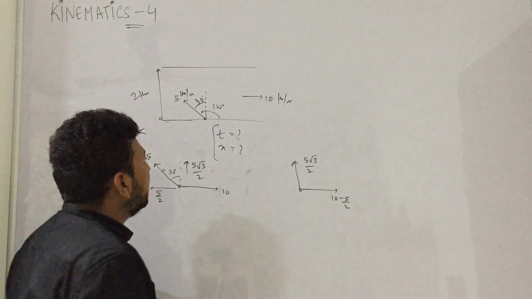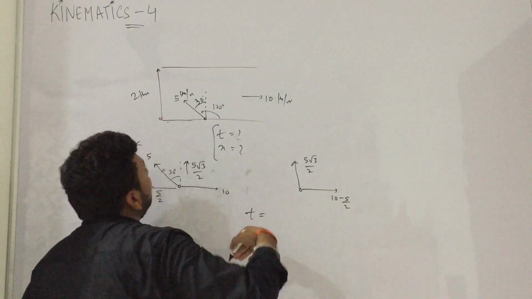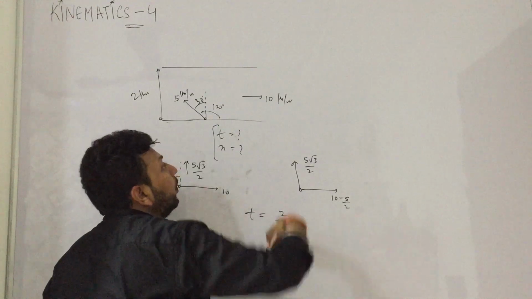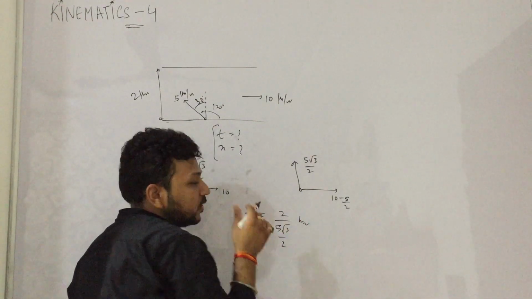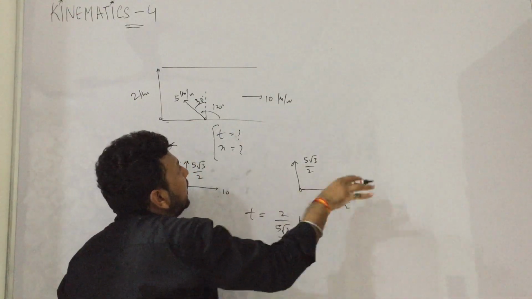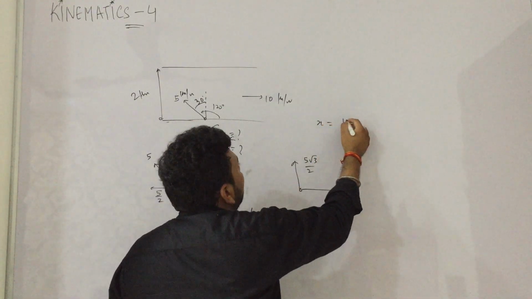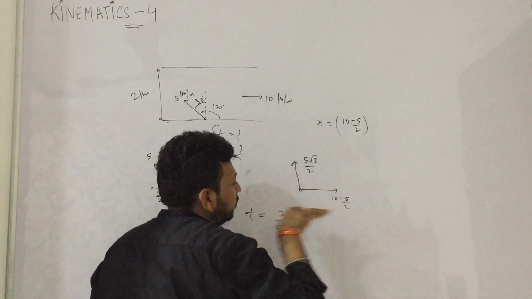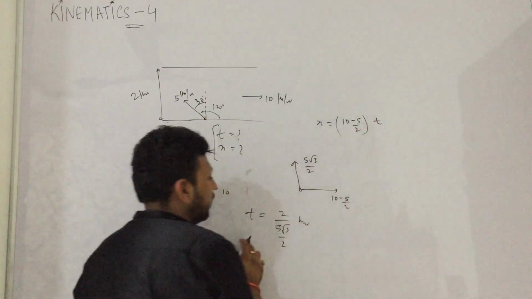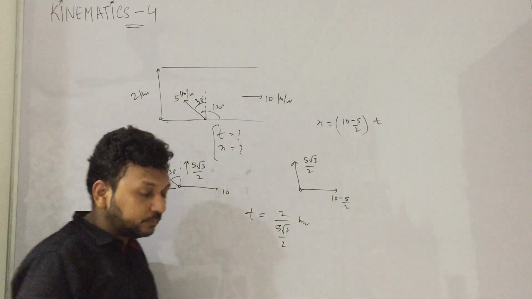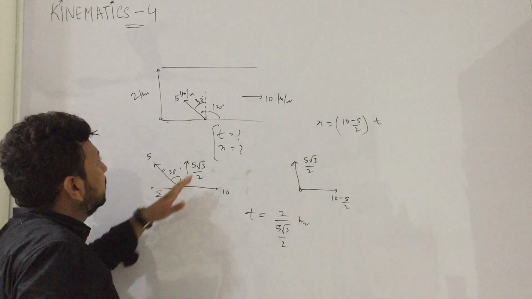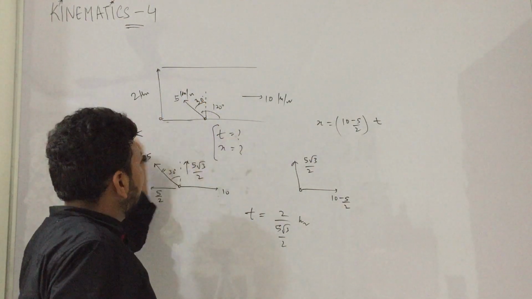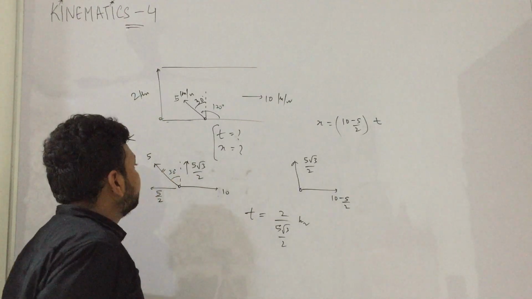Now how much will the time be? Distance 2 upon speed 5 root 3 by 2. This many hours. And how much will the drift x be? It will be 10 minus 5 by 2, speed into time, which we already calculated here. As simple as that. You just resolve the vectors. So 10 cos, 10 sin, and that's it.